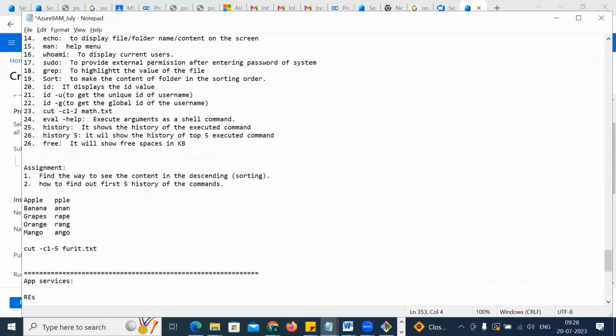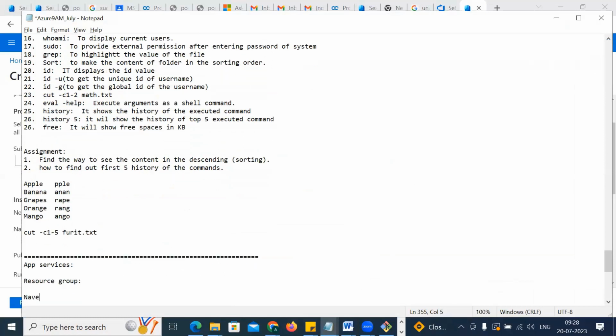There is a term called resource group. Understand it like this. Let's say I am a DevOps engineer, right?